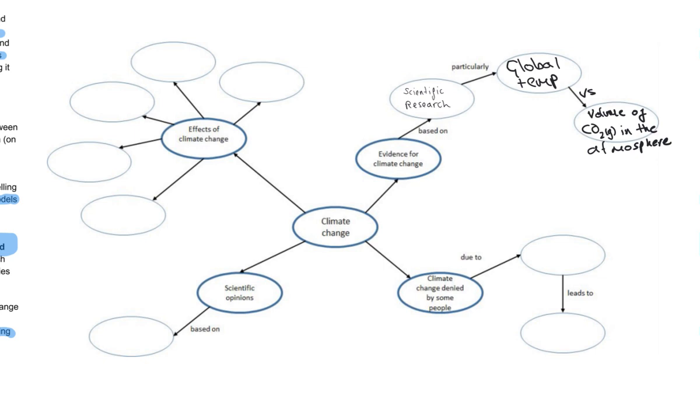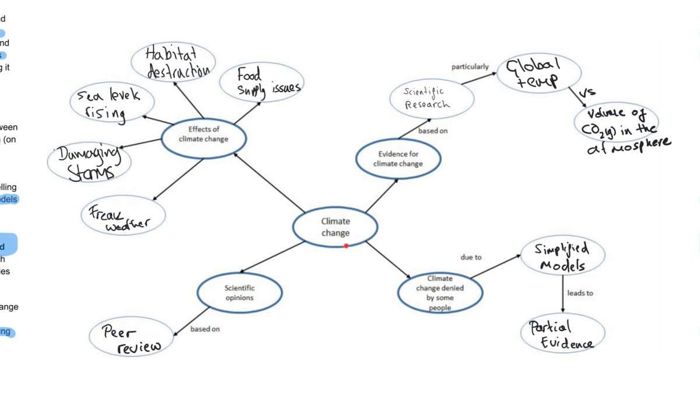So here is the completed mind map for you to have a look at. Let's just follow it around one time. Like I said, I want you to do this several times. I'm going to do it once. Evidence of climate change is based on scientific research, particularly global temperature versus the volume of CO2 in the atmosphere. Climate change is denied by some people due to simplified models, which leads to partial evidence.